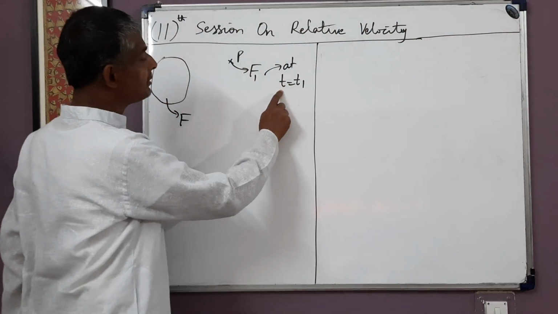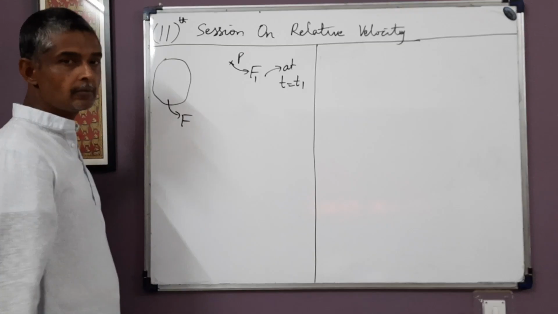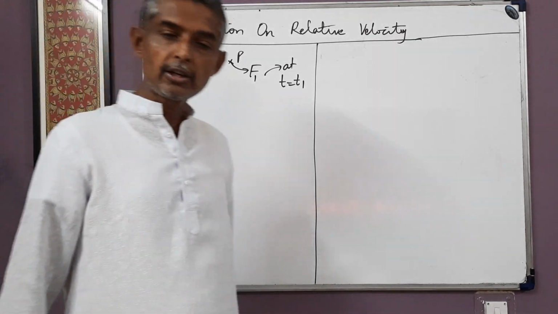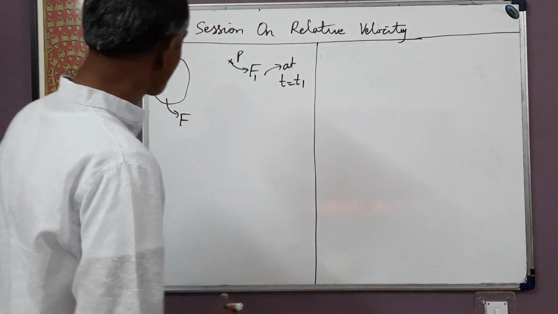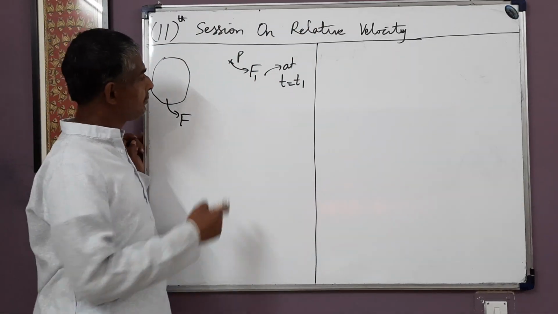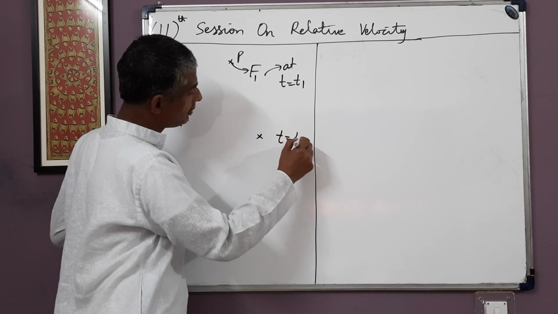So suppose that at time instant t = t1, point P occupies location F1 of frame F. F1 may be either a real location of F or its extension, or an imaginary location. Now suppose point P moves and comes to some other location at t = t2.